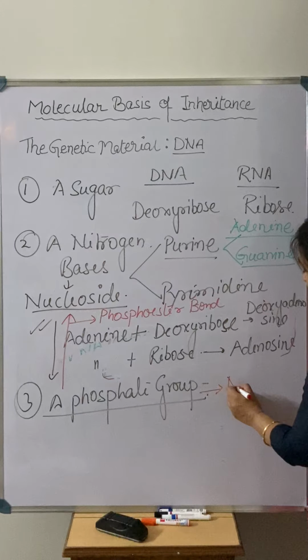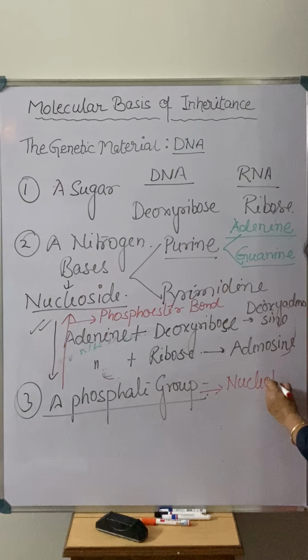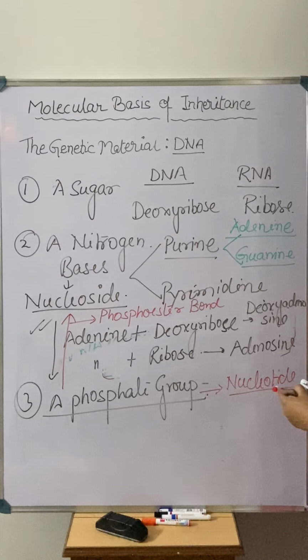That structure is known as the nucleotide, right?